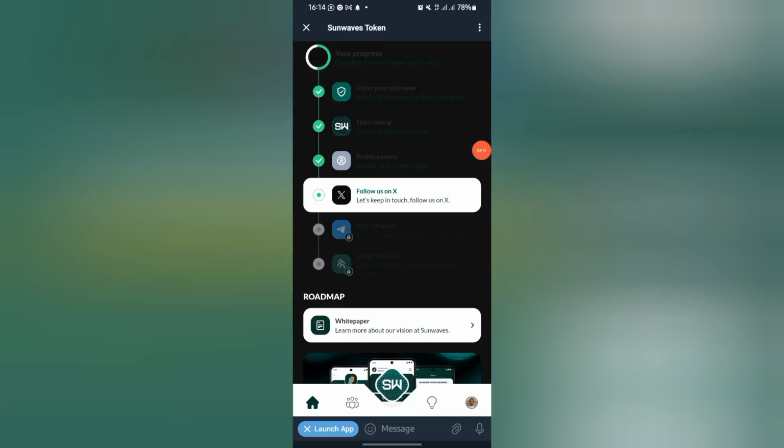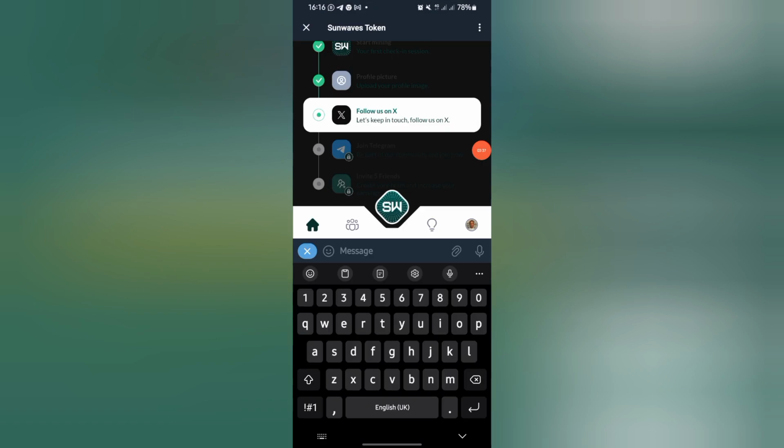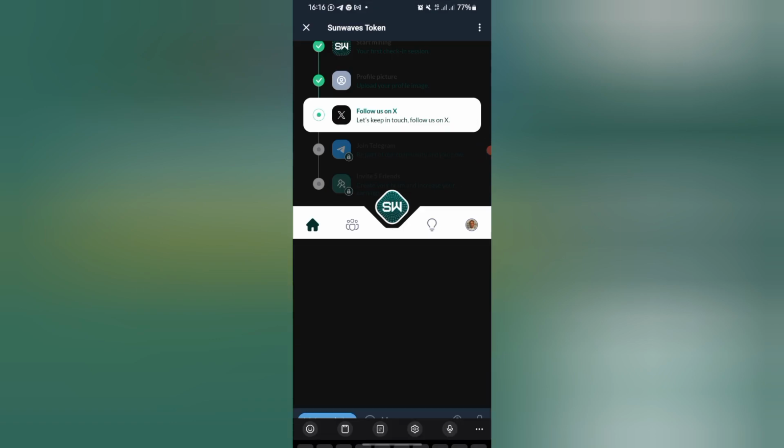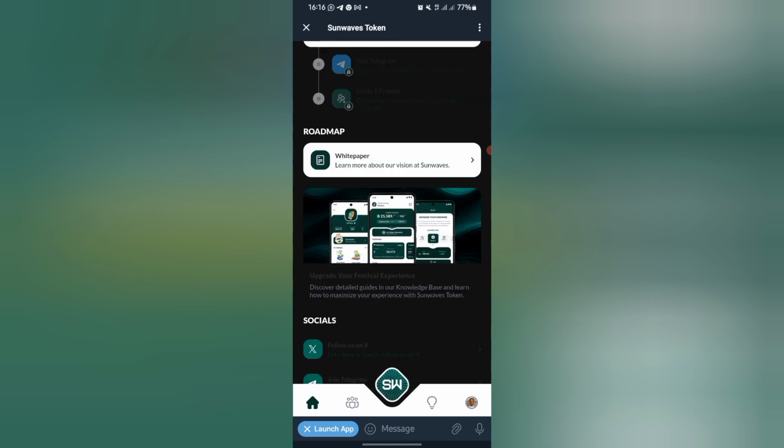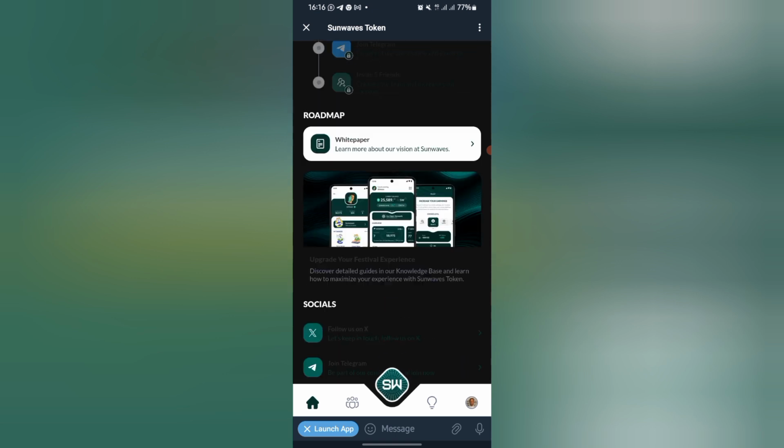So I'm going to follow them on X now. Let me follow them on X, and please open one account because it's going to require KYC as you are proceeding in mining. So let me follow them. So guys, you just have to complete this. Just complete this and join their Telegram. After you complete this, it's going to unlock and get ready for their KYC.